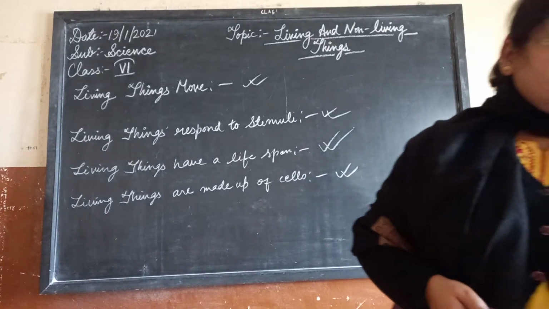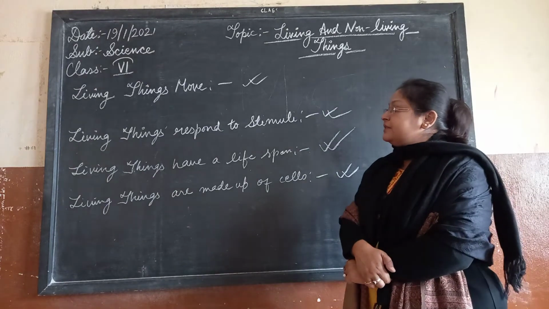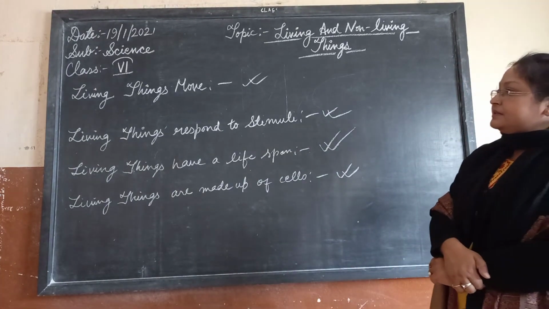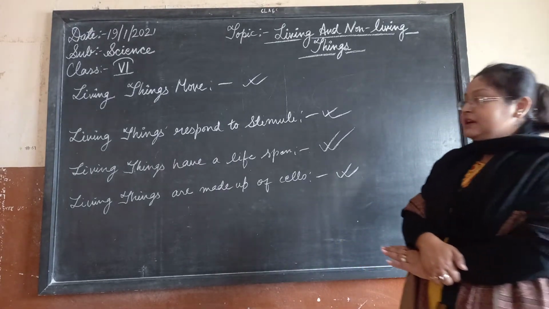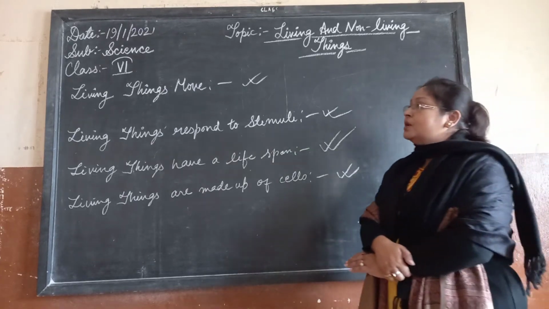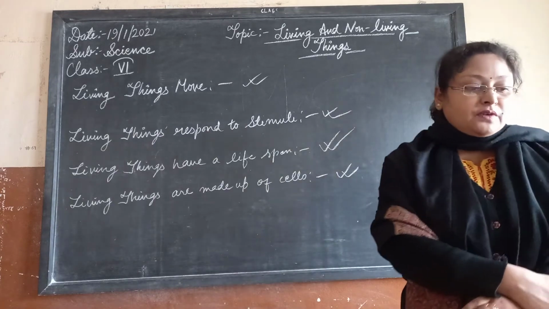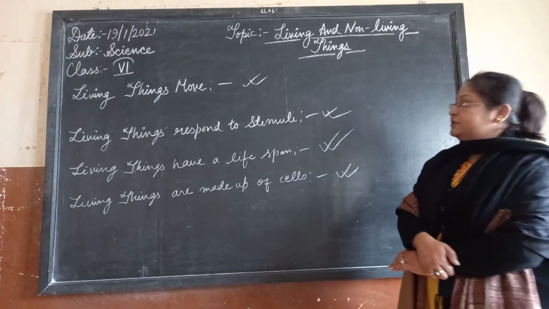So these are the topics on which we have to move on, and I have shown you how this is done. All the four topics have been covered, and we have already learned the difference between plants and animals too. So this topic, living things and non-living things, is over, and I hope this chapter has been understood by you.